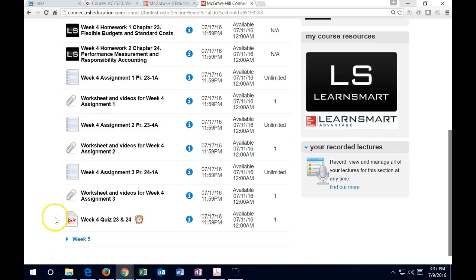And then we have the quiz down here. Make sure to take the quiz by Sunday. Generally you cannot make up the quiz unless there's an unusual circumstance, in which case I take that on a case-by-case basis, so you have to let me know and we'll take a look at it. Under usual circumstances, make sure to take the quiz by Sunday. If you run into a time constraint, then we have more leeway to do the homework and assignments late. So take the quiz and then do these a little bit late, as soon as possible. You may lose some points for late work, but that would be the best way to go to pick up the most points.